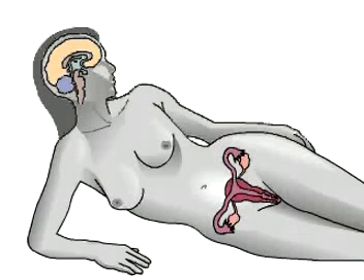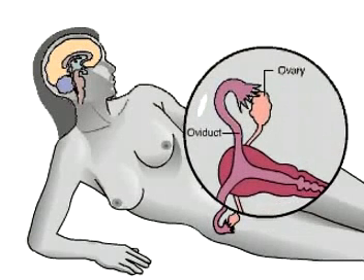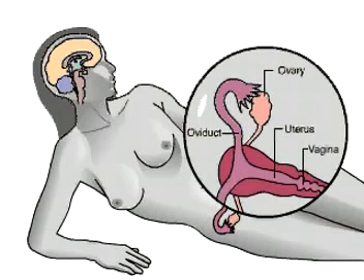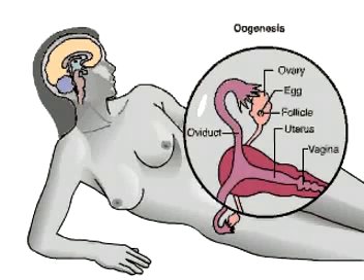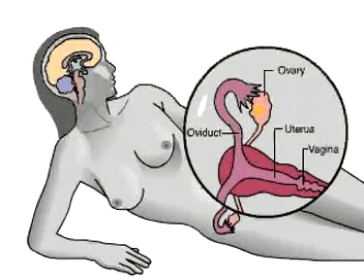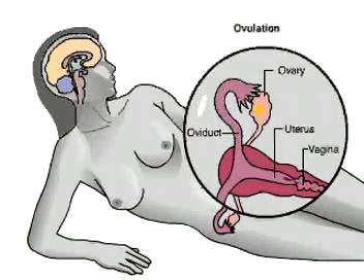The female reproductive system consists of the ovaries, oviducts, uterus, and vagina. The ovaries produce eggs, or ova, in a process called oogenesis. Each month, an egg develops within a follicle and is released into one of the oviducts, a process called ovulation. In the oviduct, the egg may be fertilized by a sperm cell.